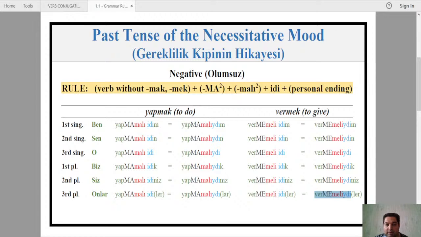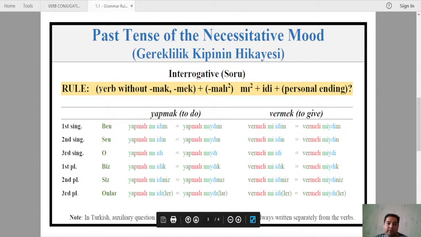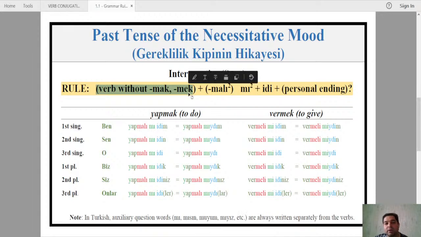Let's now look at the interrogative. So in interrogative we have what? Again, verb root, right? Then malı meli. Then separately the question word mı mi, because that's why it's mı over 2. And again, why is mı mi not mu mu extra? Because again, you see we have malı meli.